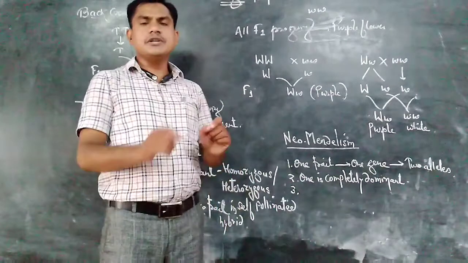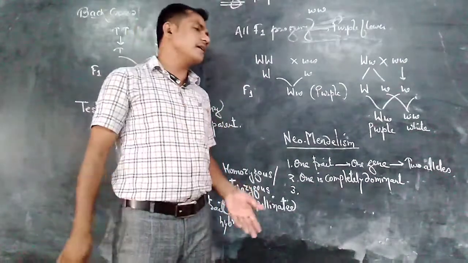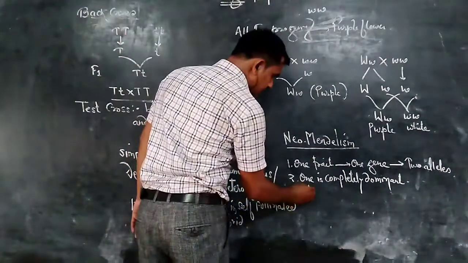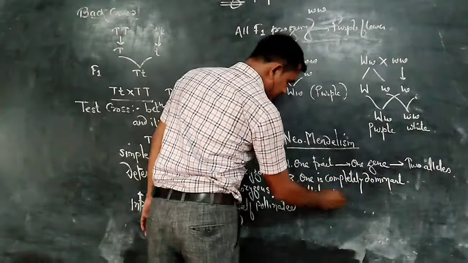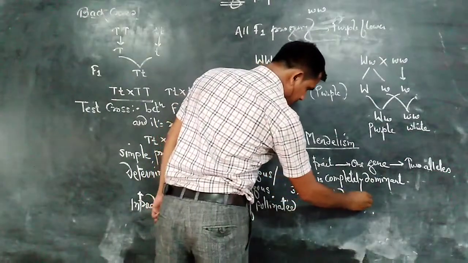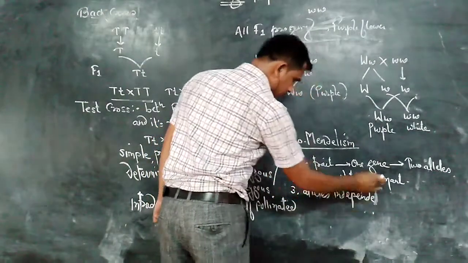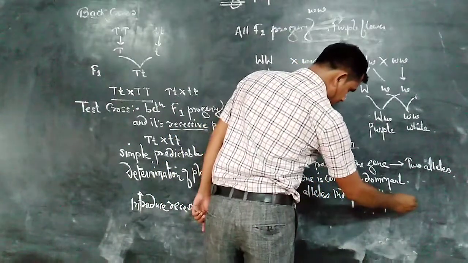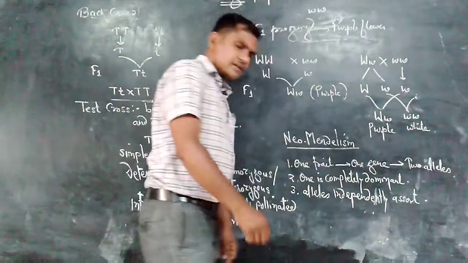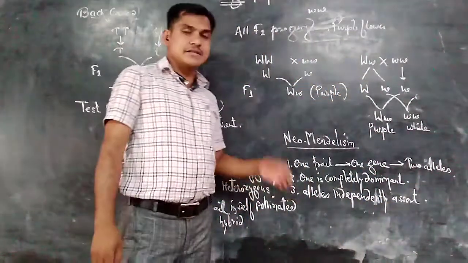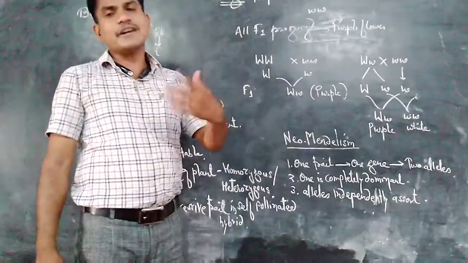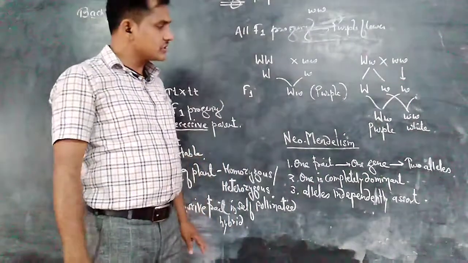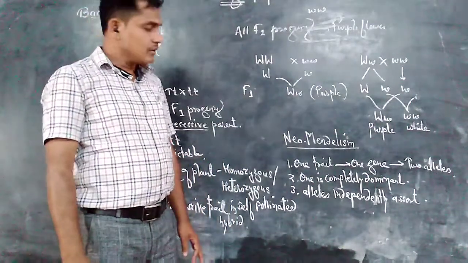During gametogenesis, each gene independently separates and enters the gametes without dependence on the other. This is what Mendel stated. But apart from these, several experiments show different results, and that we call neo-Mendelism, deviations from Mendelism.